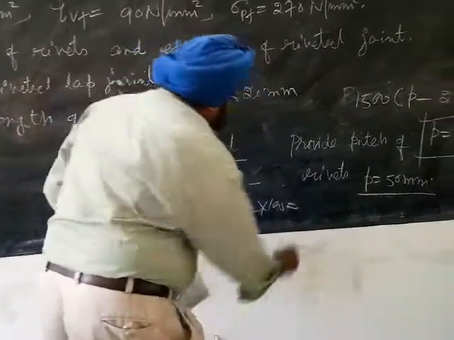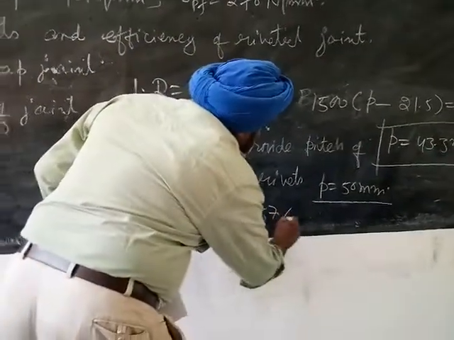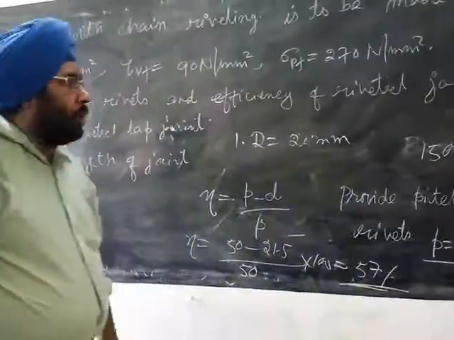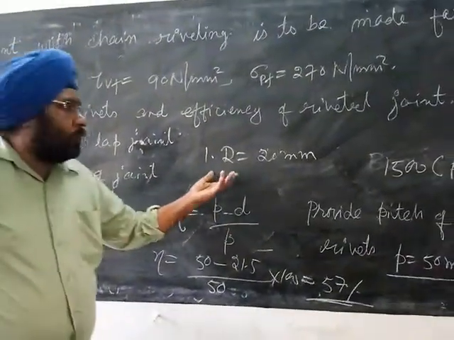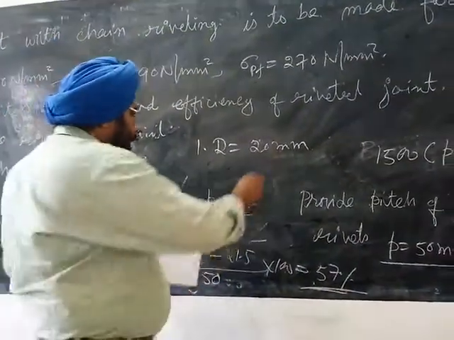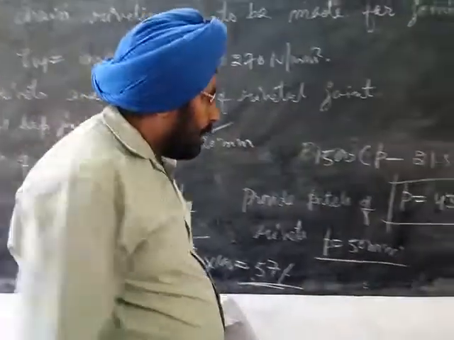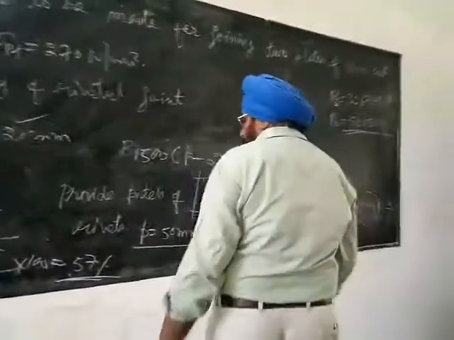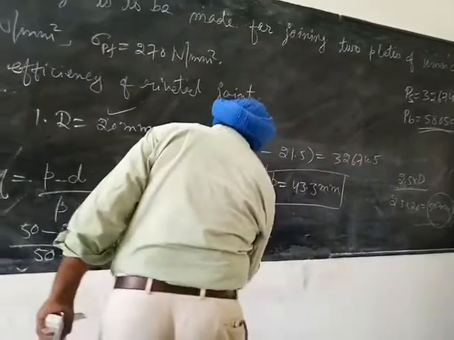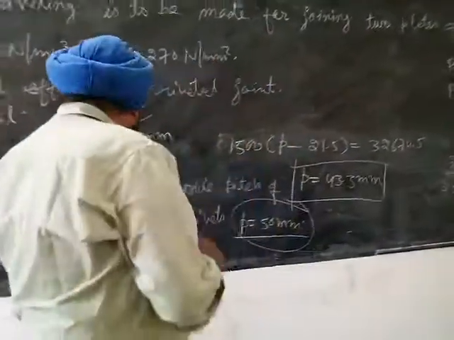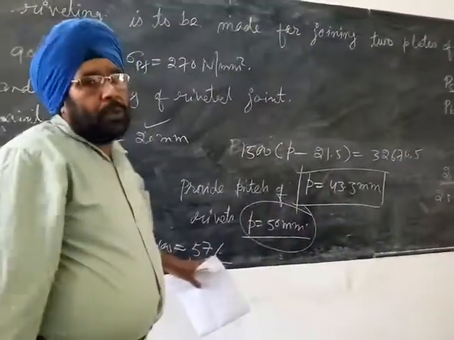So efficiency of the joint is 57%. So it means diameter of the rivet to be used is 20 millimeter and pitch of the rivets should be 50 mm, and efficiency of the joint is 57%.